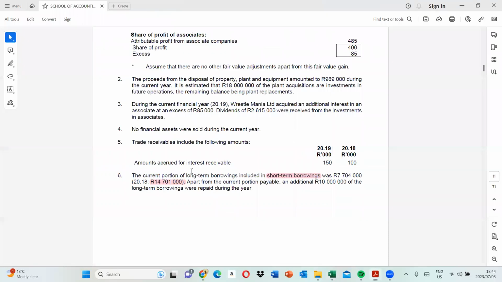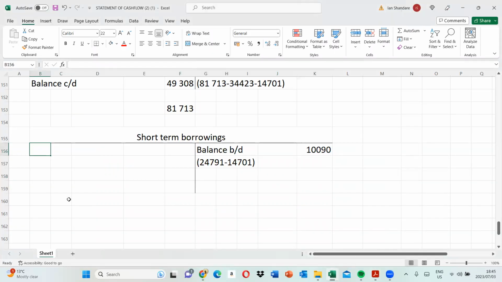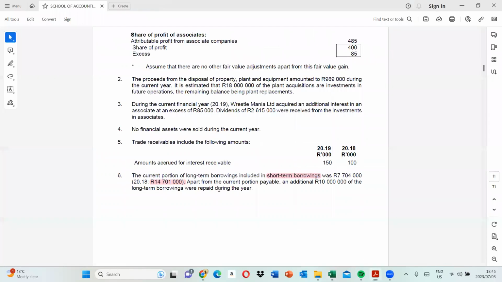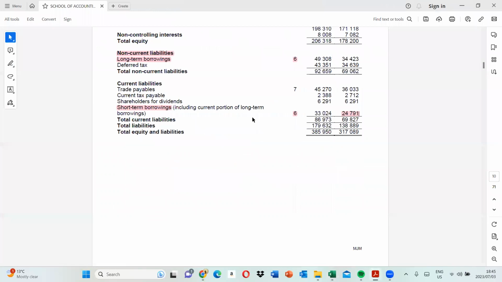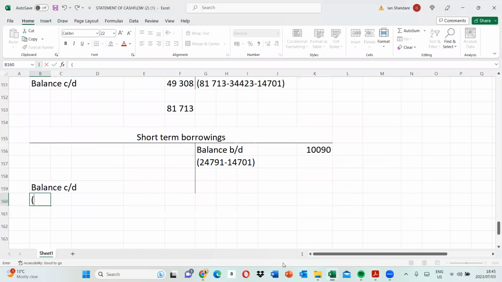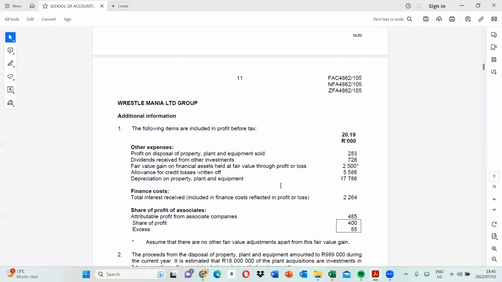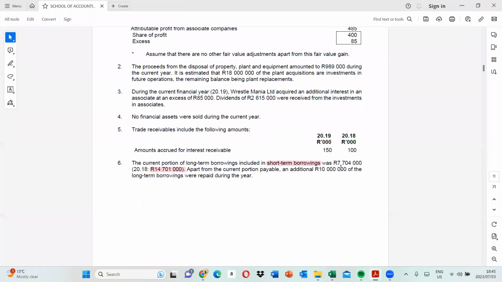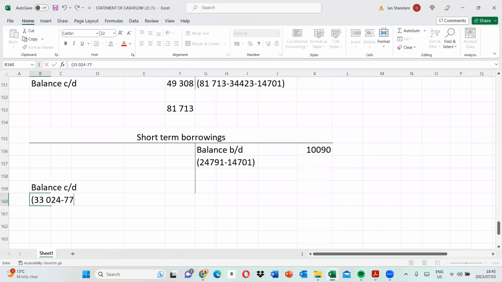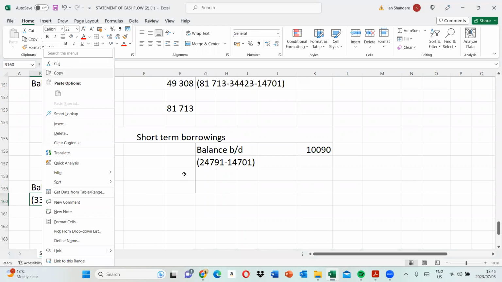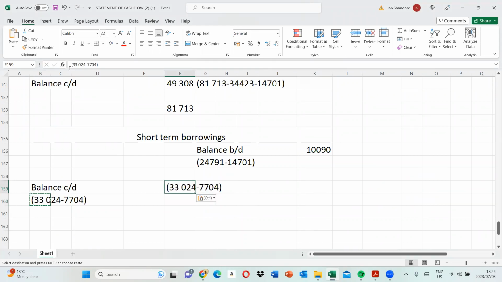And then let's look at the short-term borrowings. All right, so the balance. Here we have balance CD, the closing balance. What do we have? Let's quickly see. In the statements we are looking at 33024 minus, so 33024 minus what? Minus 7704. All right, so it will take us to this amount.